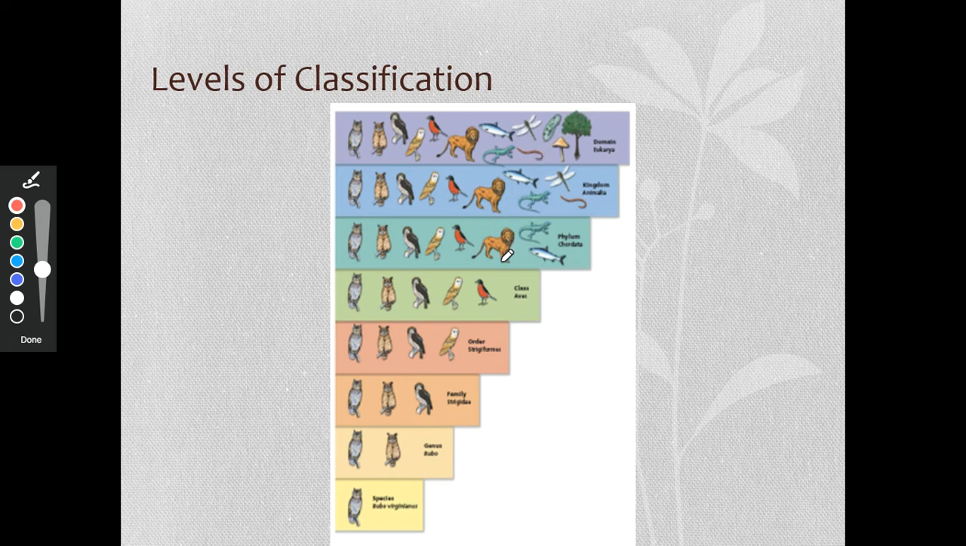A couple of other examples I want to give. Understand, if this robin is in class Aves, it has to have a backbone, because it's phylum Chordata. So we're moving down, getting more and more specific as we go down. The closer the animals are on the levels of classification, the more characteristics they share.